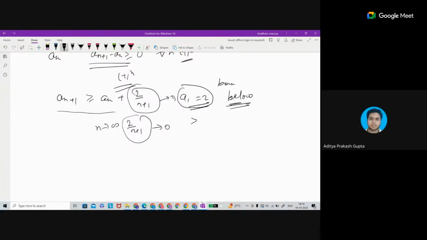Sir, I have just applied MCT over this expression. And what I found is, sir, L is greater than or equal to L plus 2 upon n plus 1. I have just subtracted L from both sides. So what I get is 0 is greater than or equal to 2 by n plus 1. So you cannot apply MCT here, the monotone convergence theorem.